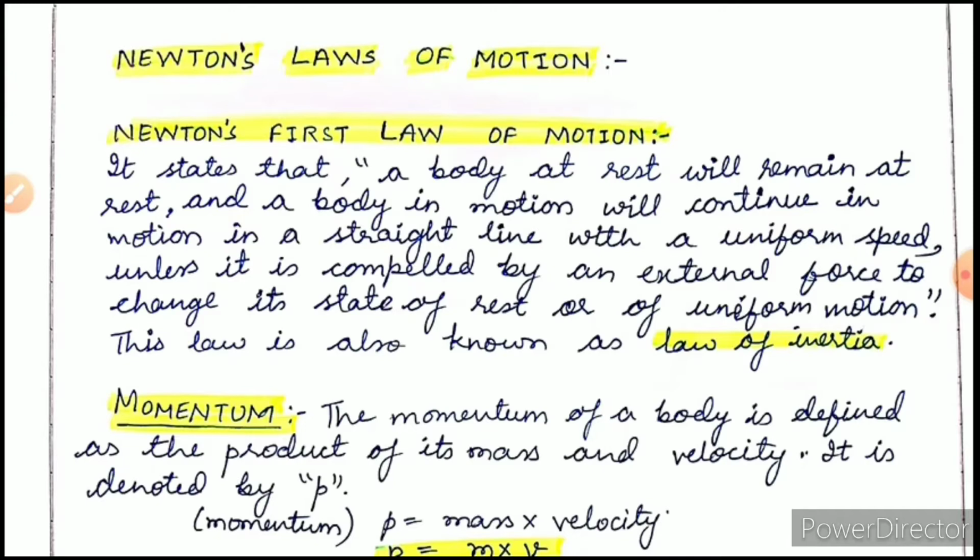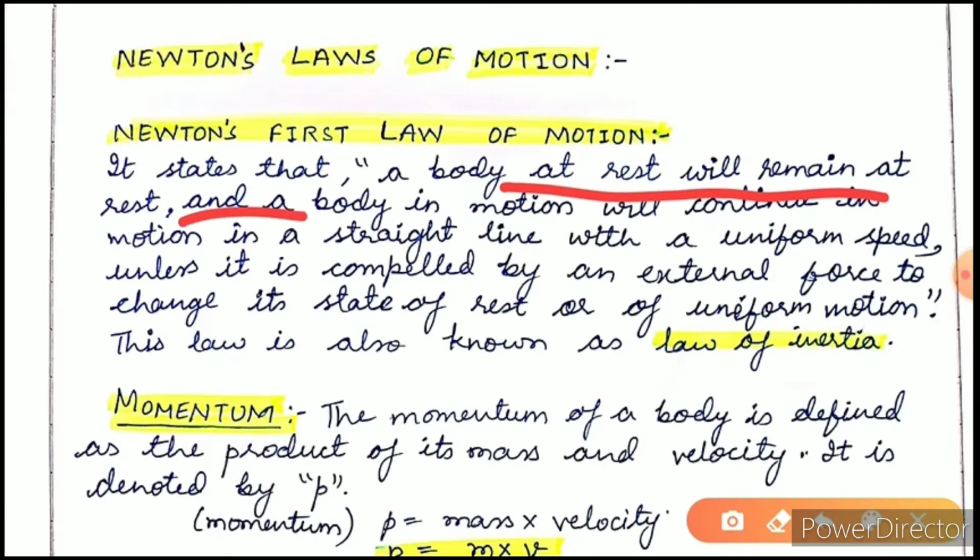Now, based on those things, we will continue with Newton's laws of motion. There are three laws of motion. Today we will be studying the first two laws. Let us see Newton's first law of motion. It states that a body at rest will remain at rest, and a body in motion will continue to be in motion in a straight line with a uniform speed unless it is compelled by an external force to change its state of rest or of uniform motion.